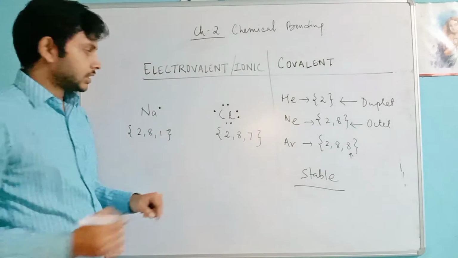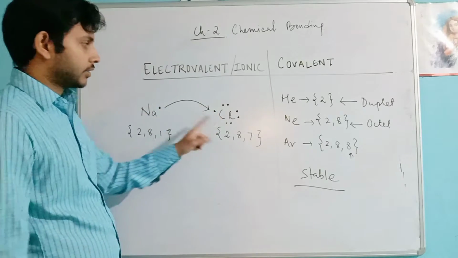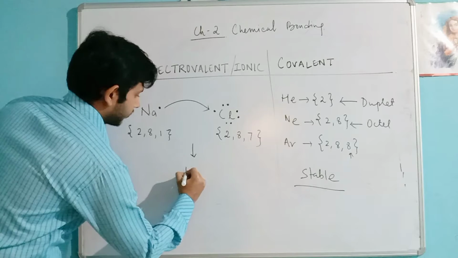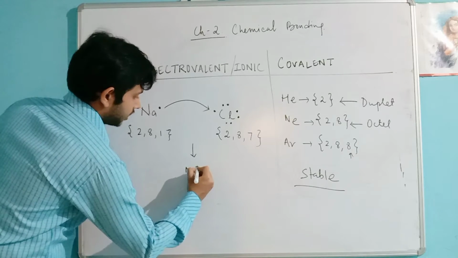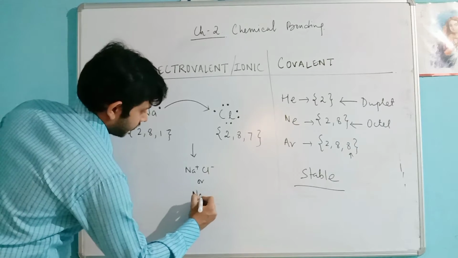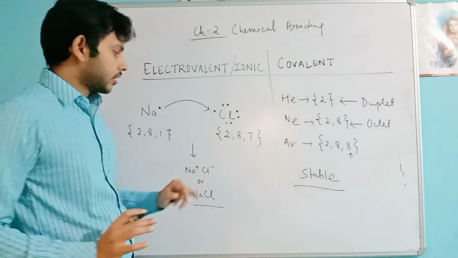So to attain stability, this sodium gives 1 electron to chlorine and becomes Na plus, Cl minus, or we can write NaCl. This is called electron dot structure.